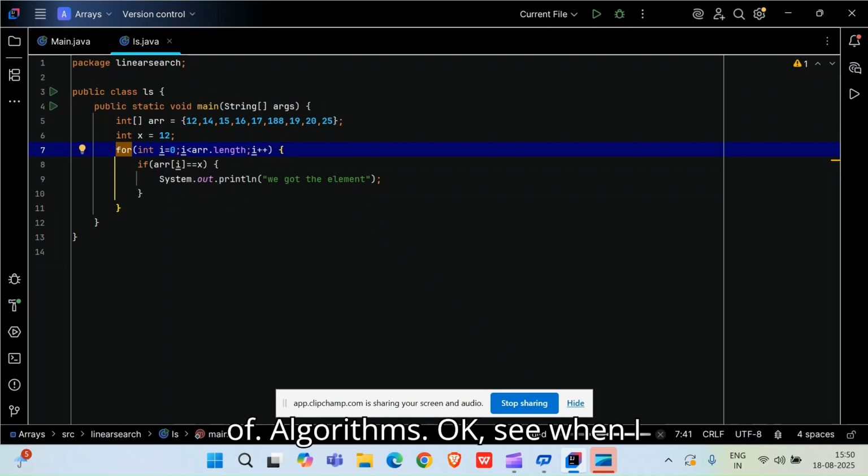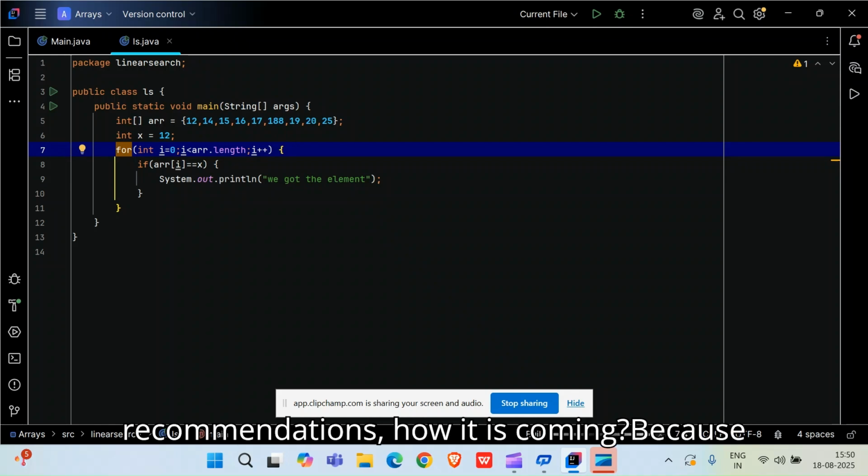Okay, see, when I say algorithm, it is basically everything, right? So why are we studying data structures? So that we can write a good algorithm. And in the end, algorithms are what is used in the industry. Your Spotify song recommendations, how do they come?